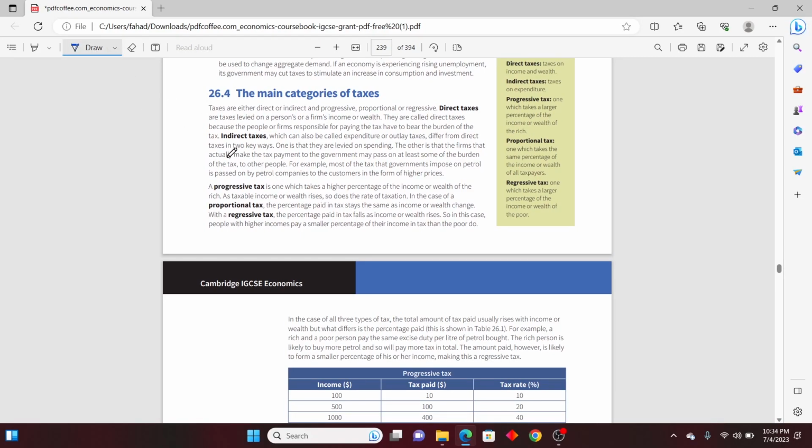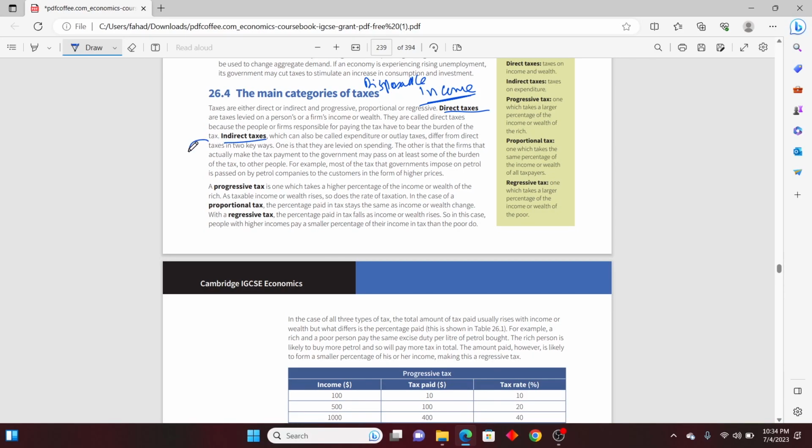Then we have the categories of taxation. What are categories of taxation? There are two broad categories. Either it is a direct tax or indirect tax. Direct tax is levied on income. When the income is taxed, it is called direct tax. When you deduct tax from your income, it is called disposable income. Disposable income is the income which remains after the direct tax has been deducted.